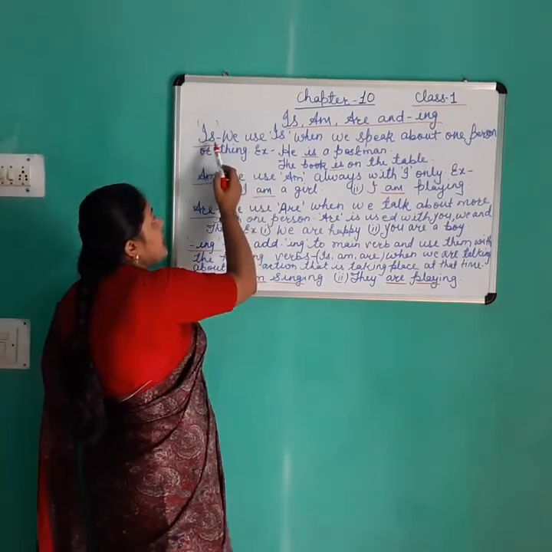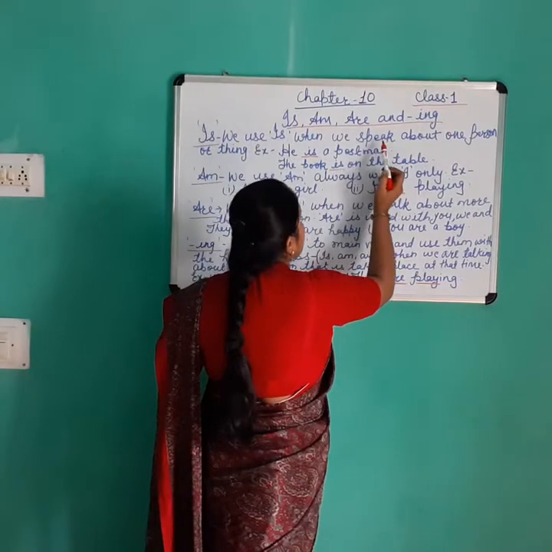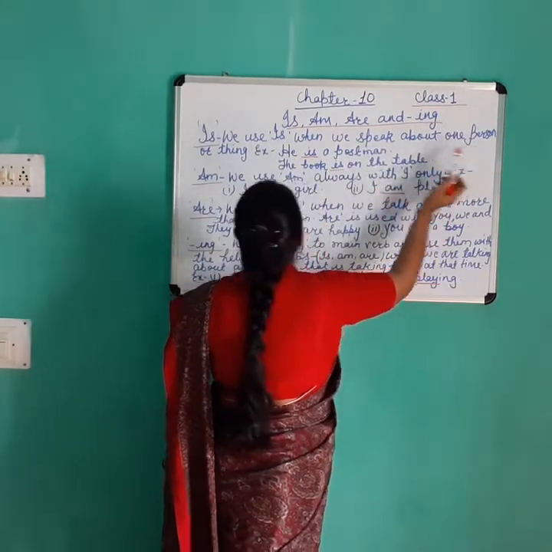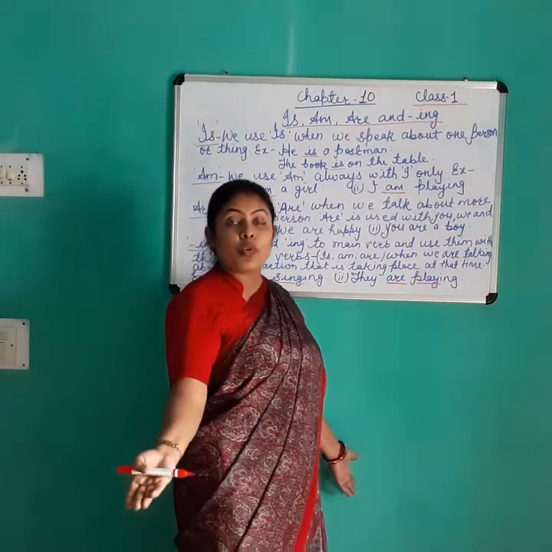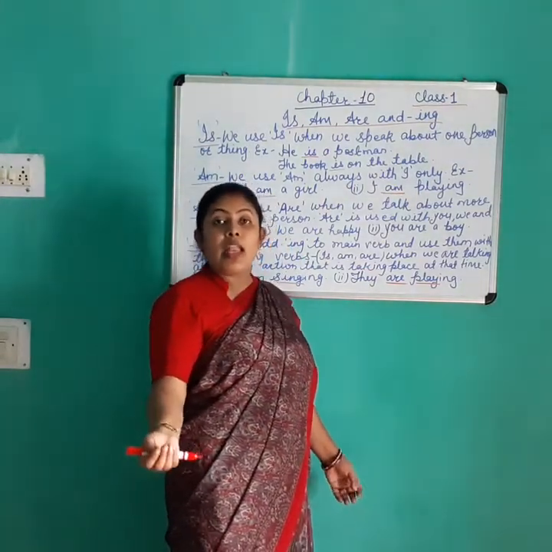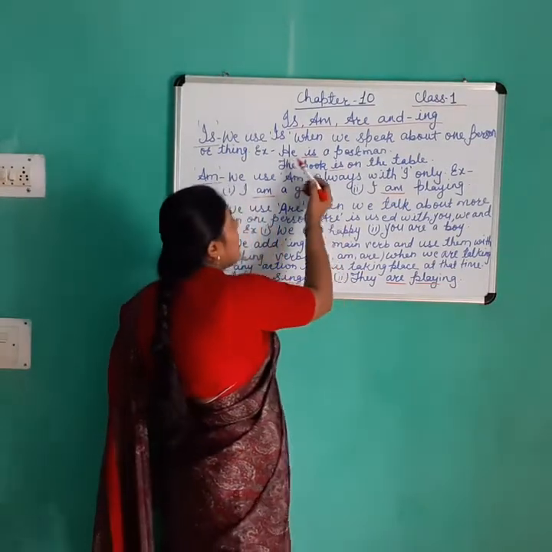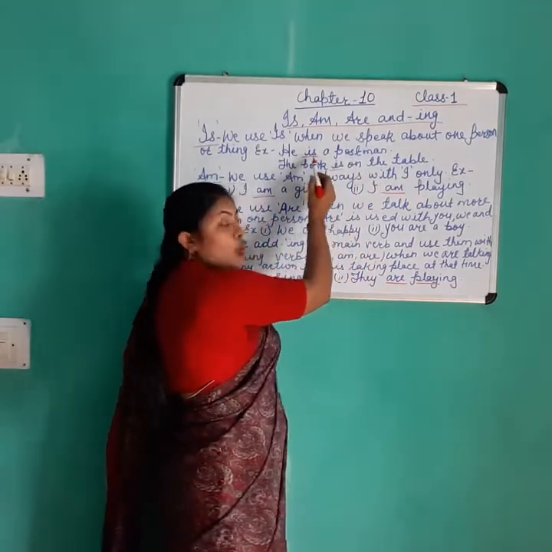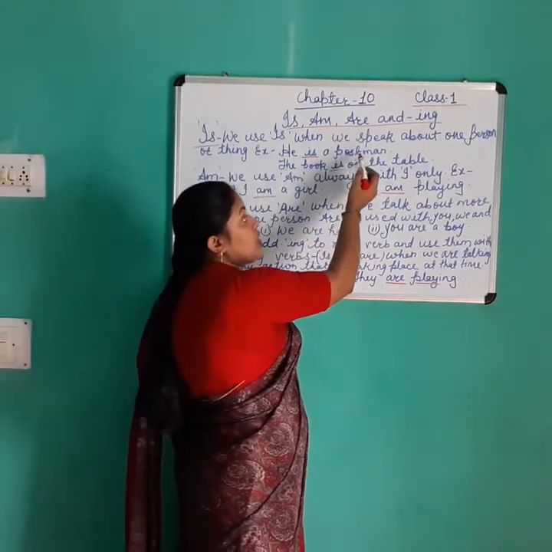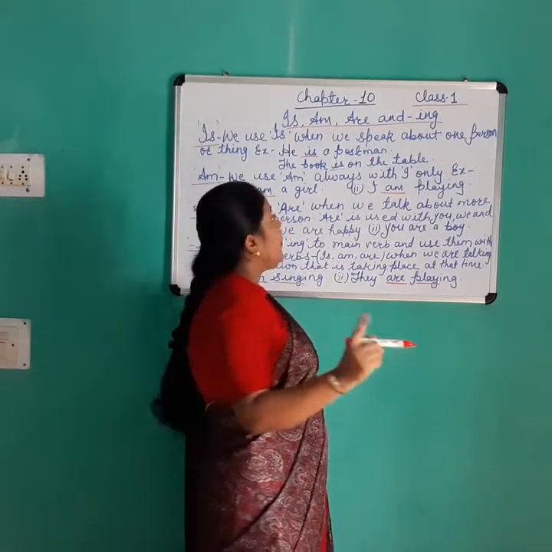Uses of is. We use is when we speak about one person or thing. For example, he is a postman. Here we use is because we talk about a single person, a postman.